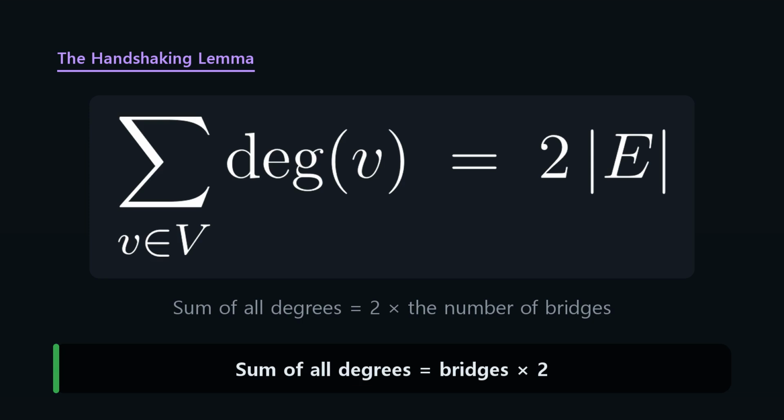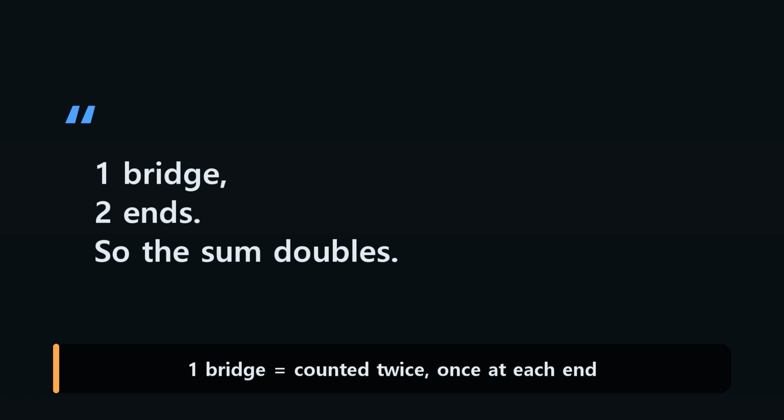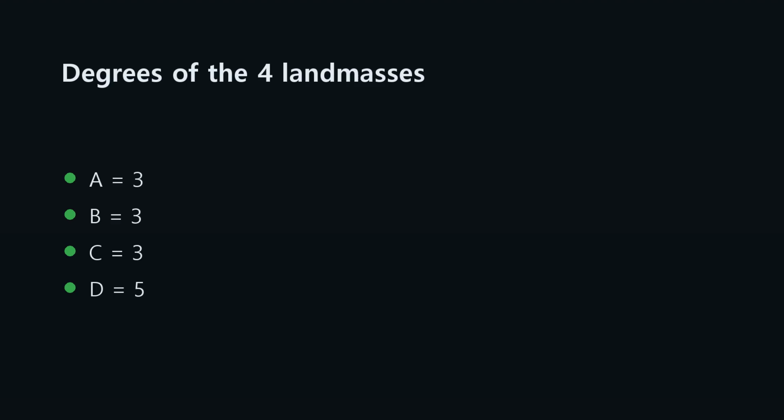The total comes out to exactly twice the number of bridges. The reason is almost too simple. Every bridge gets counted once at each of its 2 ends. Let's check that against Königsberg.